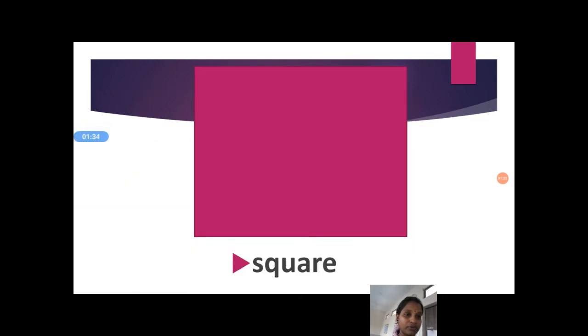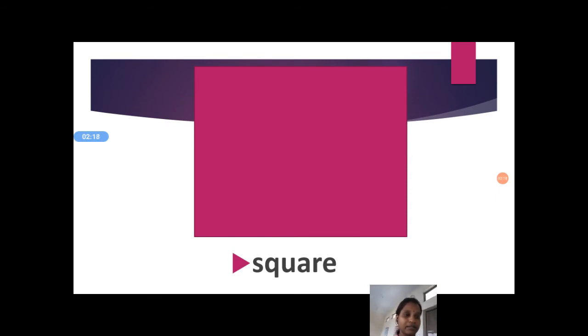Now we will move to the next shape, that is square. What is it? Square. Spelling S-Q-U-A-R-E. Square has four sides. How many sides? Square has four sides, and the four sides are equal. In the square shape, we can see four equal sides. That is a square shape.